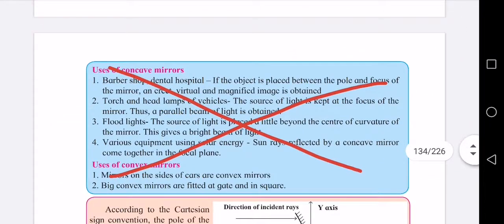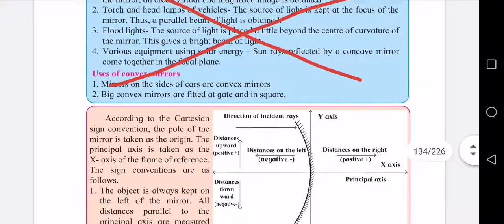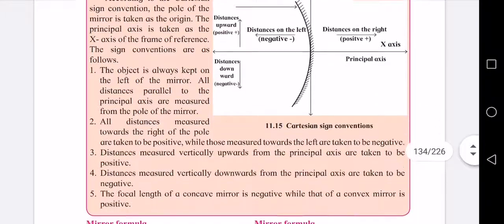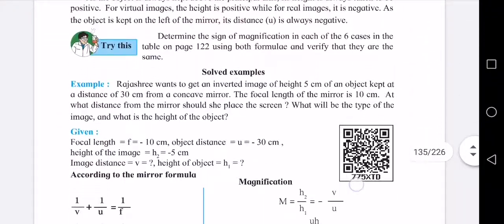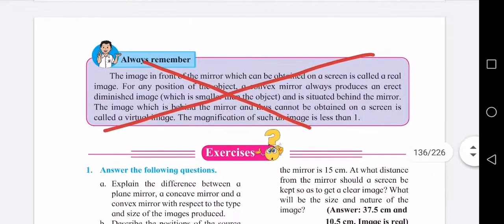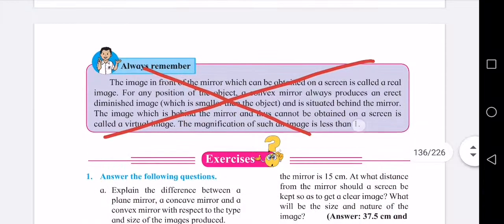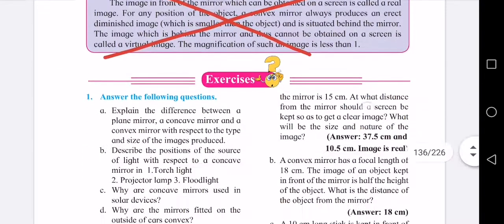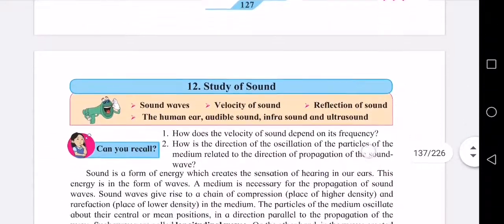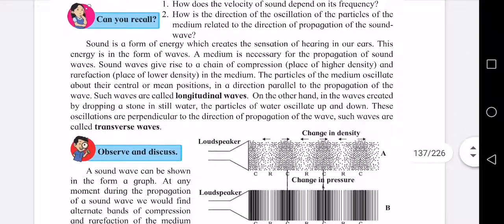Now come to page 125. Use of concave mirror, you please cancel that. This and uses of convex mirror, you cancel. Then this lesson, always remember, that is on page 127. Please cancel that. Now going to lesson number 12, study of sound.